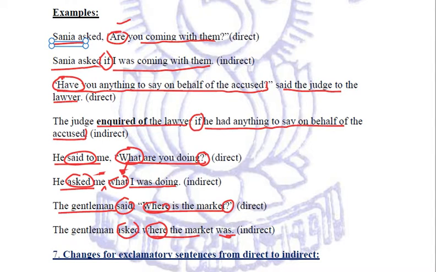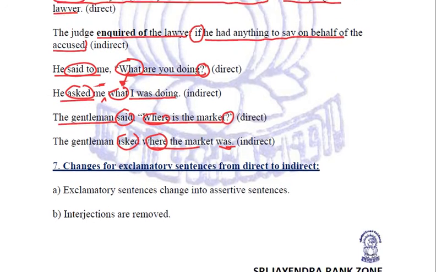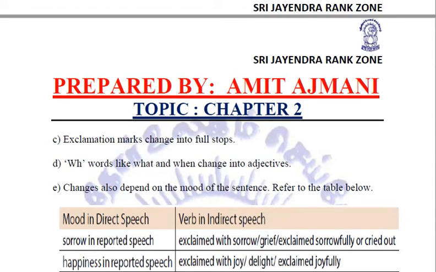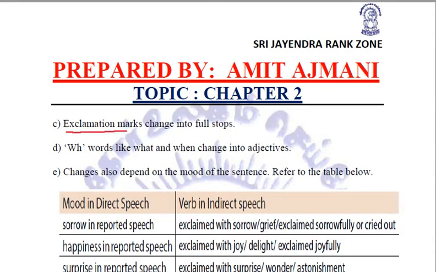Clear? Now let us talk about the exclamatory sentences. Once again, exclamatory sentences will be converted into assertive sentences just like interrogative ones. The interjections will be removed. The exclamation marks will be removed and replaced with full stops.